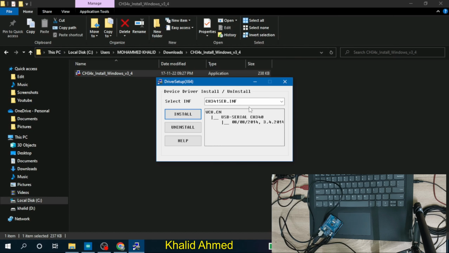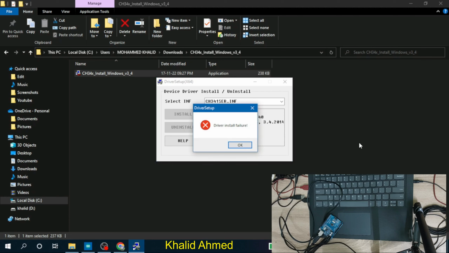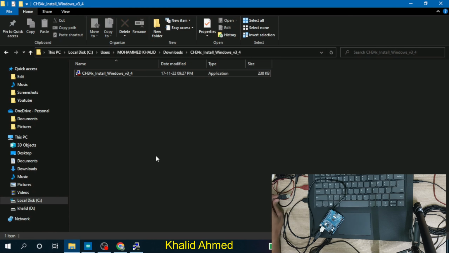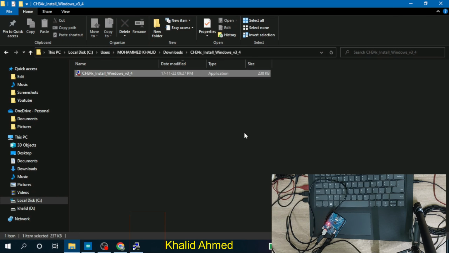Click on yes and then click on install. See, it shows the message driver install failure because you have not connected this Arduino to the computer. If you don't connect it, you will get this message. So in order to install completely, just connect this Arduino to the PC and then try to install it.